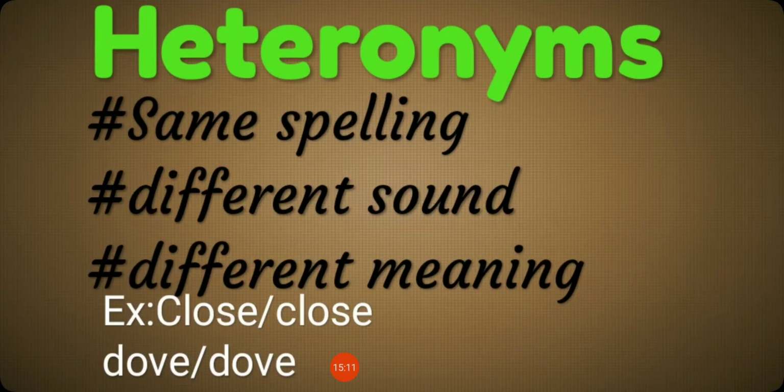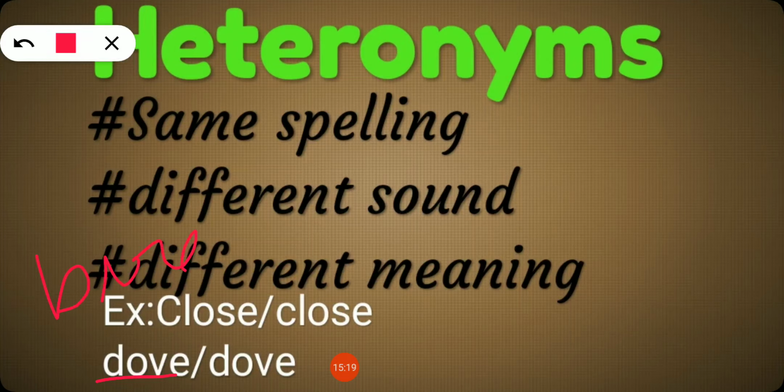Understand? So the next one is dove and dove. One dove is the name of a bird. All of you know very well. Another dove is the past tense of dive. This is a verb. So in heteronym, same spelling will be there, but the pronunciation will be different. Miss, how is the pronunciation different? In some words, the pronunciation will be different. In some words, it might be same. So, look at this word.